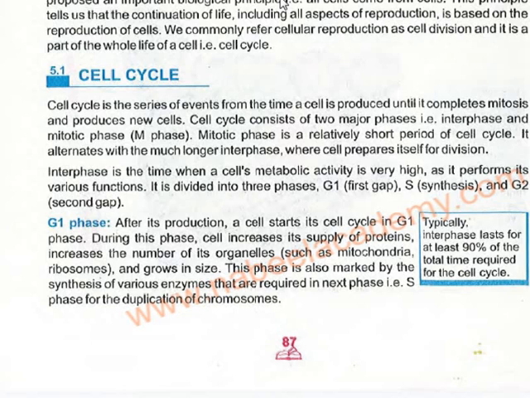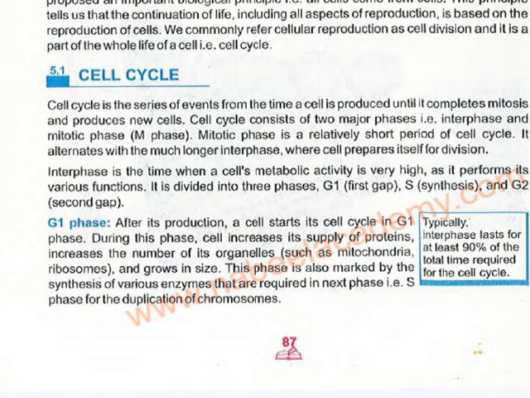Mitotic phase is a relatively short period of the cell cycle. We are talking about a normal cell. Okay, we are only talking about cell division. Interphase is the time when a cell's metabolic activity is very high. Why? Because it performs various functions. Now these various functions are divided into three phases: G1, S, and G2. So first gap is G1, S is synthesis, and G2 is second gap.